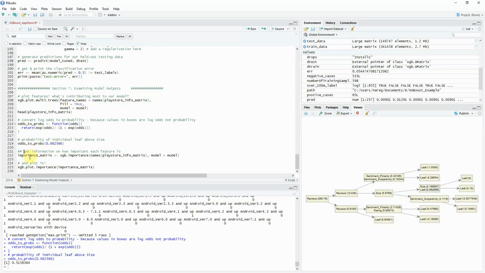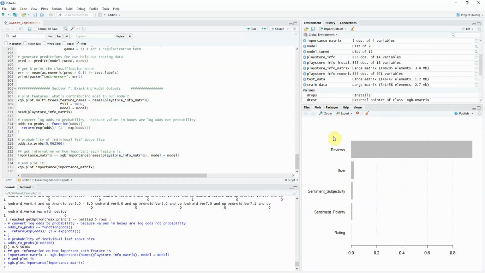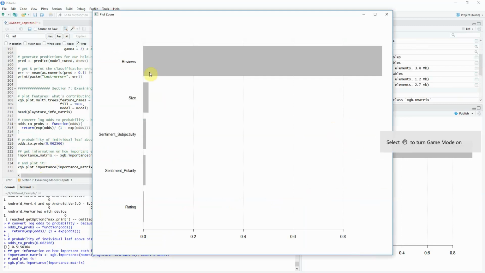Another cool thing is the importance matrix, which we'll plot as well. So we'll have the xgb.importance, we have the names, this is the original matrix, and then we have the model in there as well to help calculate the importances. And then from there, I'll create another one. So from here, we can see that the bigger this column is, the more important that field was.